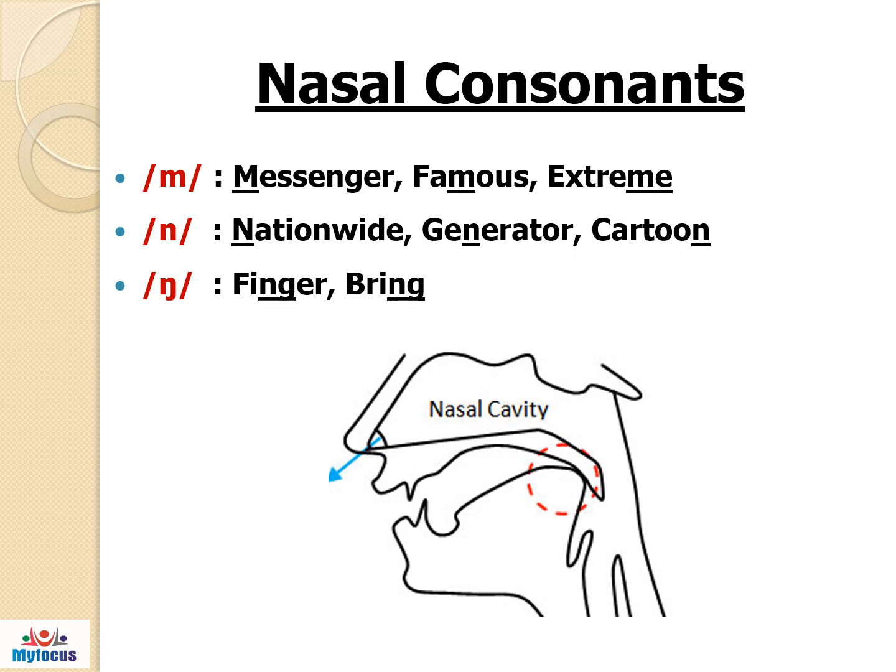The second one, n. N is articulated by pressing the tip of the tongue against the teeth ridge. The sides of the tongue are pressed against the palate. The air is not allowed to escape through the mouth. The soft palate is lowered and the air escapes through the nasal passage. Here the vocal cord vibrates.